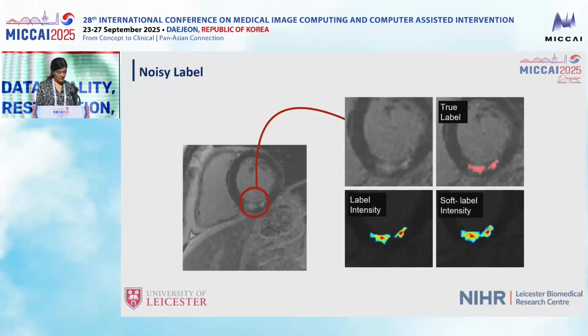So I mentioned that our labels are noisy, specifically a structural noise around the boundaries. Because the semi-automated method used a fixed threshold, it produces binary masks with sharp edges, which don't match the real anatomy where scar transitions are gradual. To address this, we created soft labels by smoothing the mask with a Gaussian filter. The sigma was carefully tuned as a hyperparameter, giving high confidence at the scar center and gradually lower confidence near the edge.